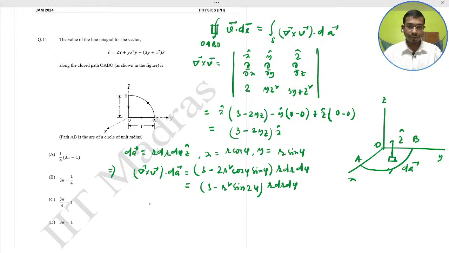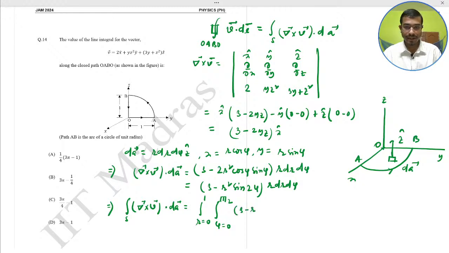so now take the integral on both sides, the surface integral of curl V dA. That would be what? The integral of r from 0 to 1 and phi from 0 to pi by 2 for the cylindrical system, of 3 minus r square sin twice phi, r dr d phi.